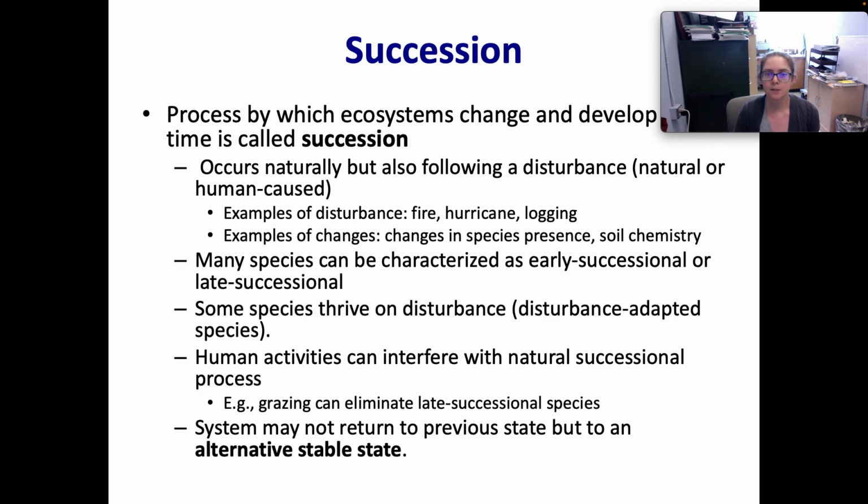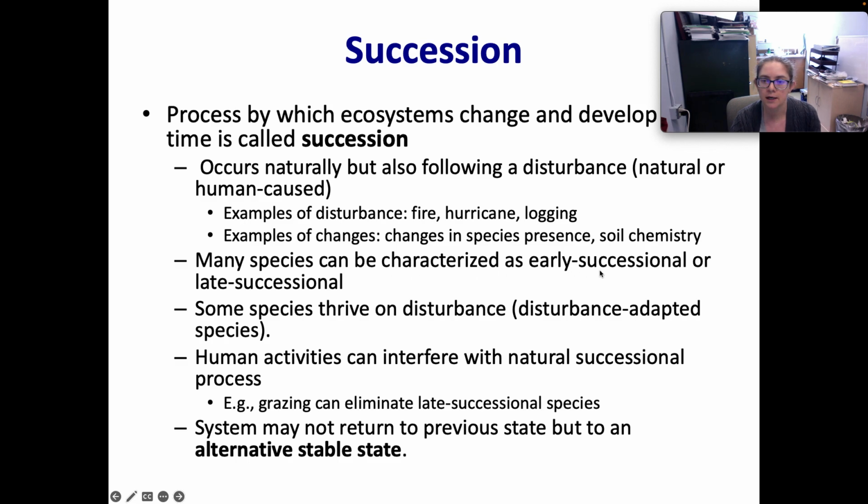Okay, so sometimes ecosystems change, and when they change over time, we call that succession. This occurs naturally, but also following a disturbance. Examples of disturbance might be fire, a hurricane, or logging, and the changes might be changes in the species present, but it could also be changes that we see in the soil chemistry.